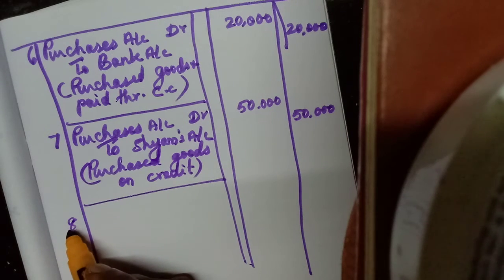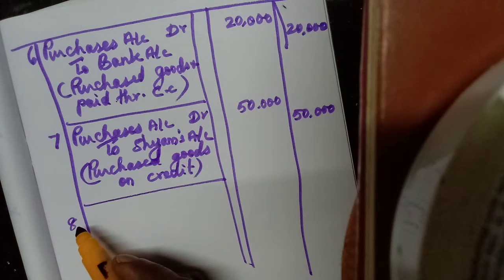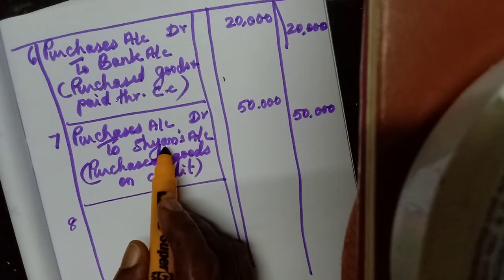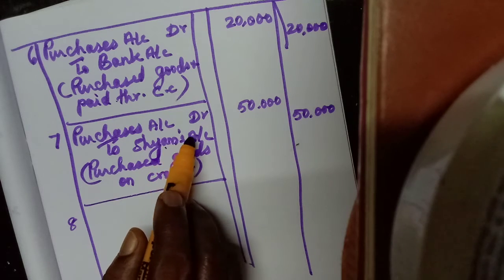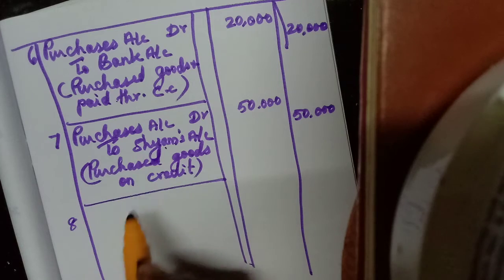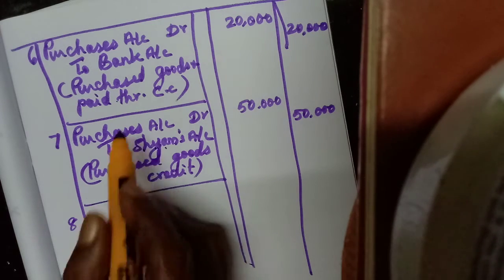Then 8. Bill drawn by Shyam was accepted for rupees 50,000. So we have to see here, from Shyam we have purchased goods, isn't it? So he has drawn a bill. This bill we need to pay, bills payable. So we have to debit this Shyam's account.